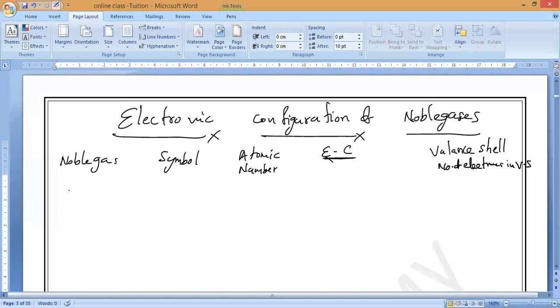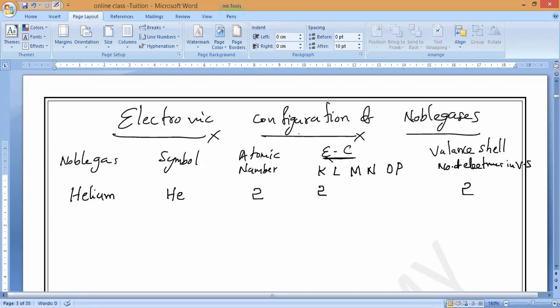First element, what I said, guys, is helium. The symbol is He. Atomic number is how much, guys? 2. And electronic configuration, you can remember K, L, M, N, O, P. What is the K shell's maximum number of electrons? 2. So the number of valence electrons is also 2.